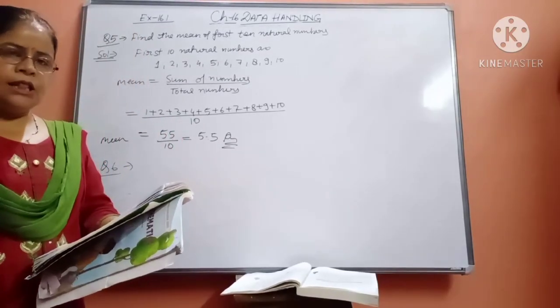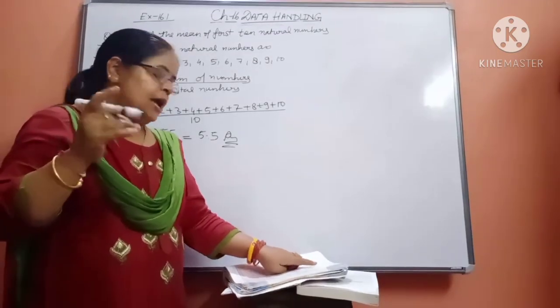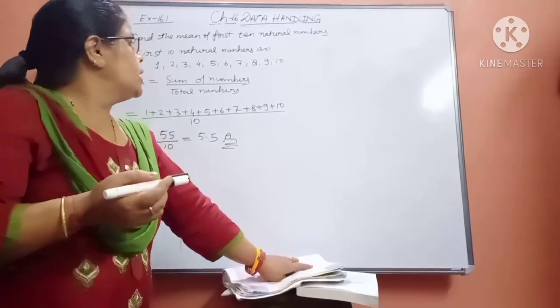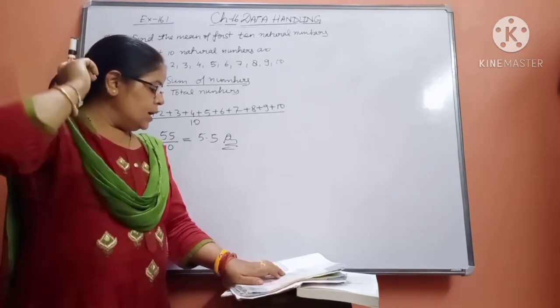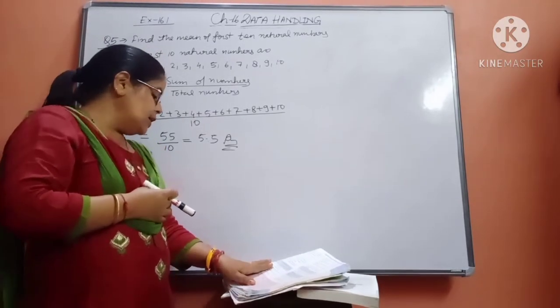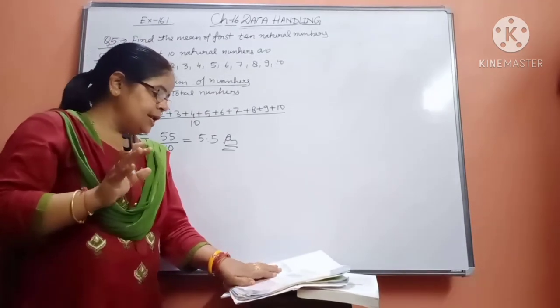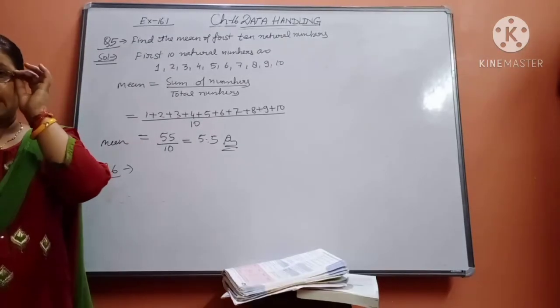In this way you just count up to where the 20 numbers are coming, then add them and find the mean. Up to question number 6 you will complete. Then question number 7 onwards, beta, we will try to do in the next class.